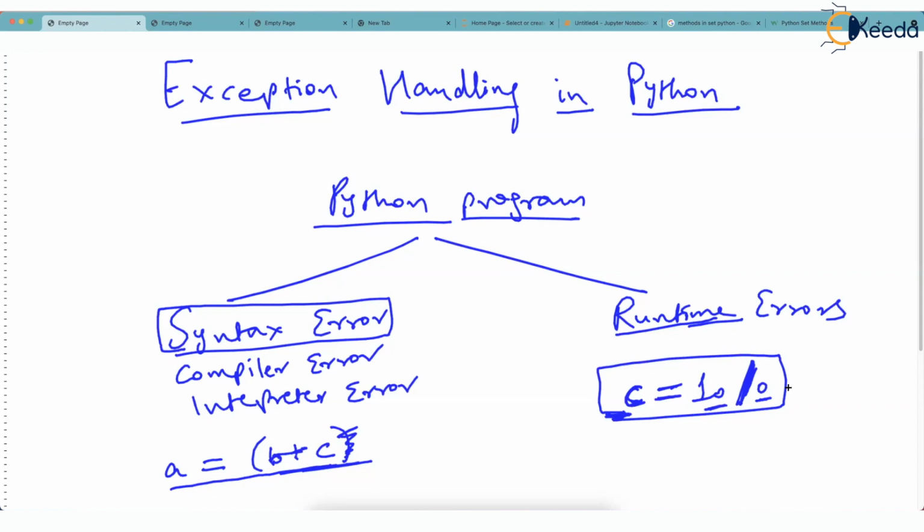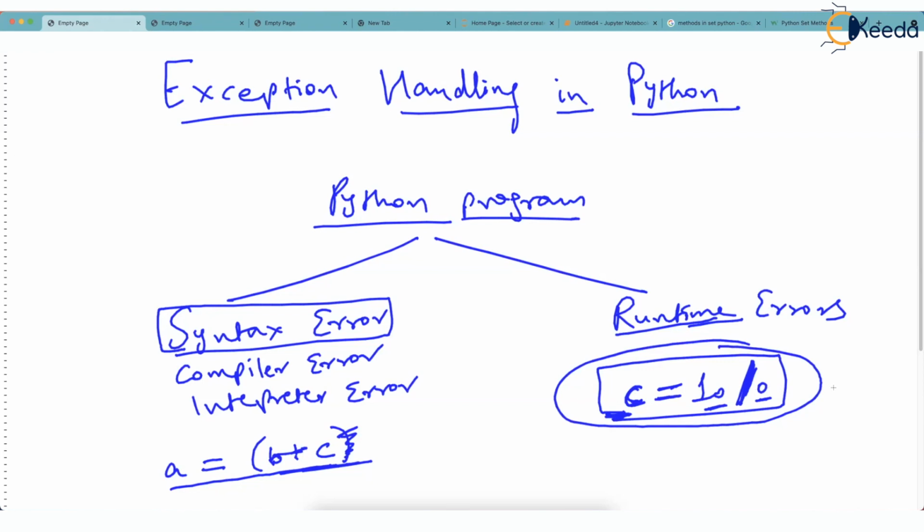But this line cannot be executed by our machine. Forget about Python. Our processor, whichever processor, cannot run this statement because no processor in this world can divide by 0. Even we can't divide by 0. Anything divided by 0 is undefined. So if such a statement is encountered, Python will say, I can't run this line.